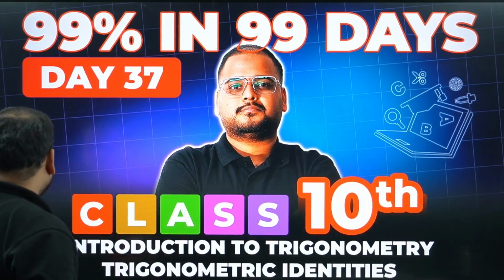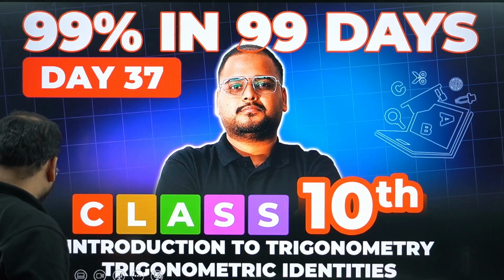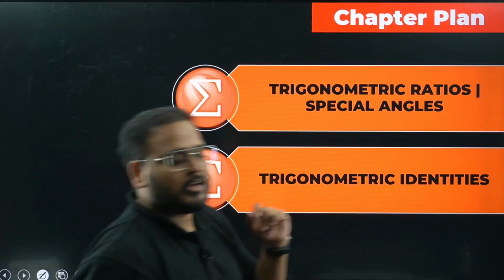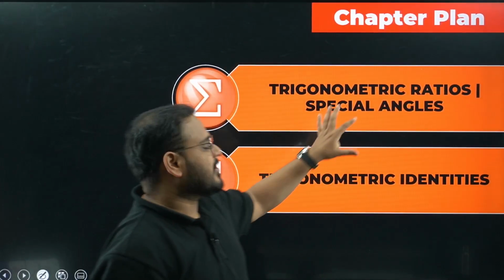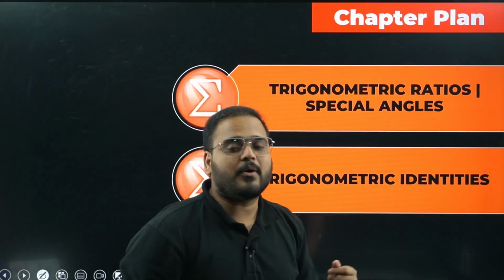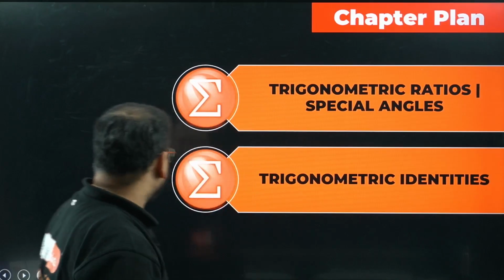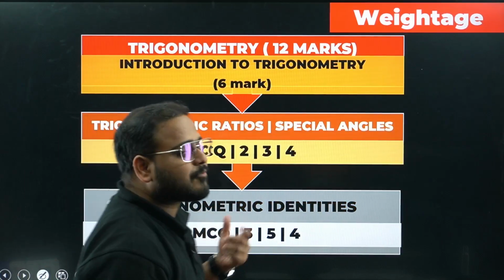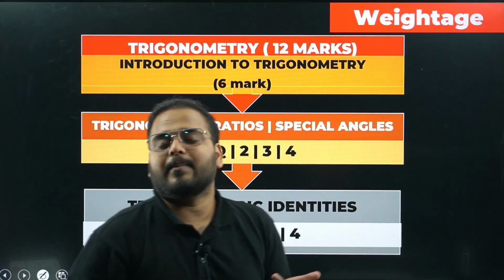First is the chapter plan. In this chapter you deal with trigonometric ratios and special angles, which we did in the previous session. Today we'll talk about trigonometric identities. Look at the weightage: a total of 12 marks come from trigonometry, including the application of trigonometry.